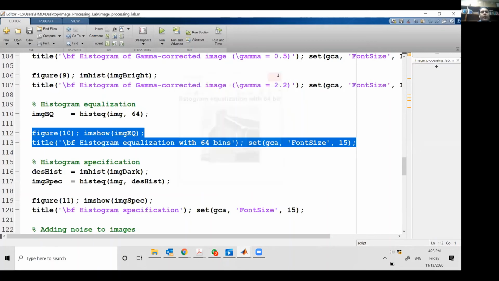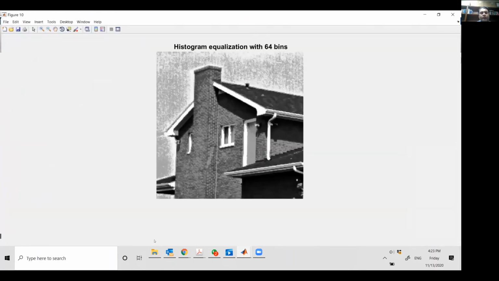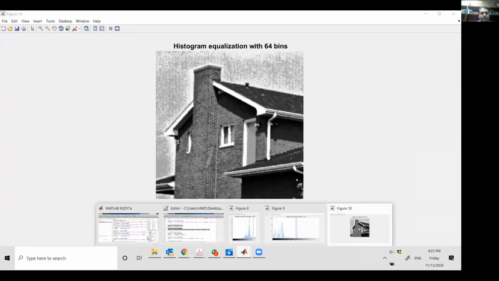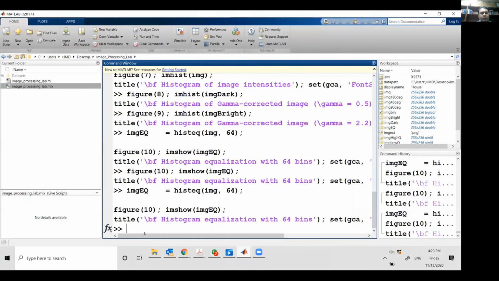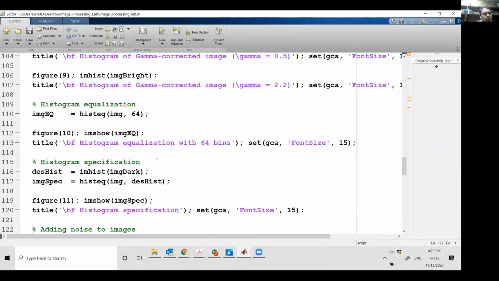Okay, no, sorry. So this was just the equalized image that I'm showing you. So that is the image that I actually showed you here. So if I actually show you the intensity, I can say imhist. I think I didn't show that in the code for some reason. No, sorry, it was done, sorry. Okay, I can do it quickly.